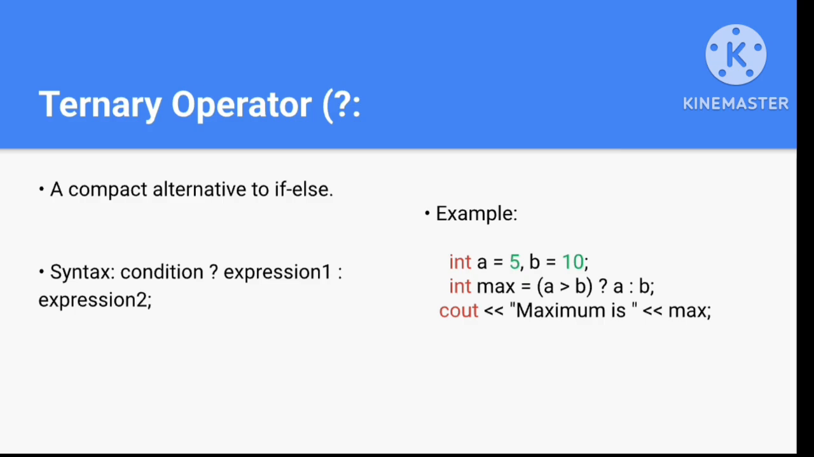So in the example you can see A is equal to 5, B is equal to 10, and here it is given max. We find the max: if A is greater than B, the conditional operator gives A or B, and the cout will print the maximum. So here 5 is not greater than B, so B will get printed. B is maximum.